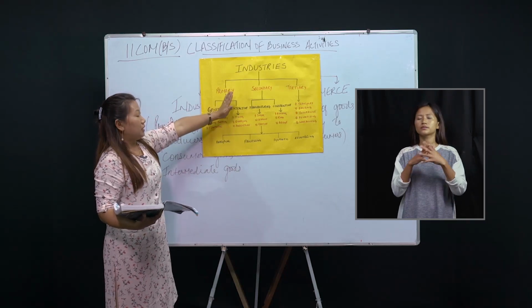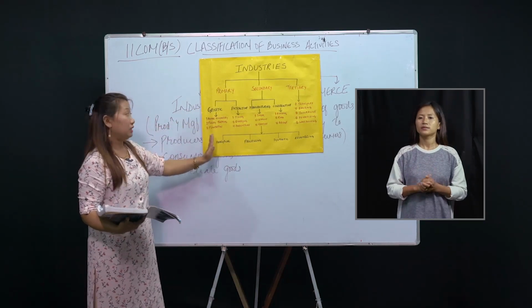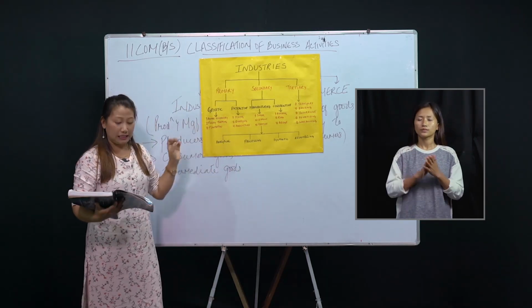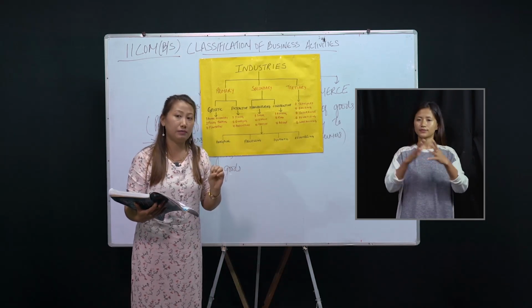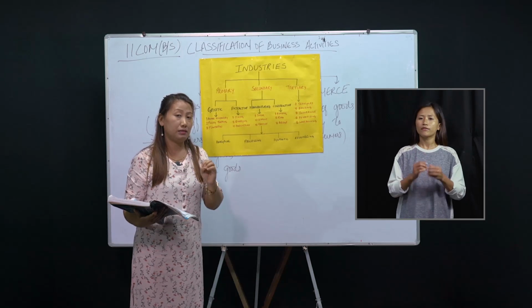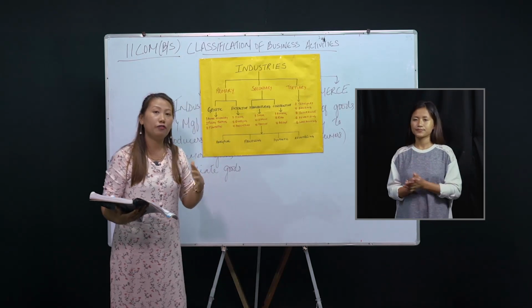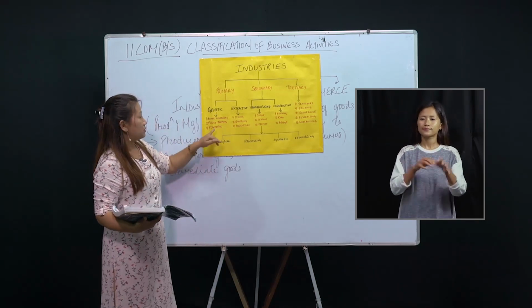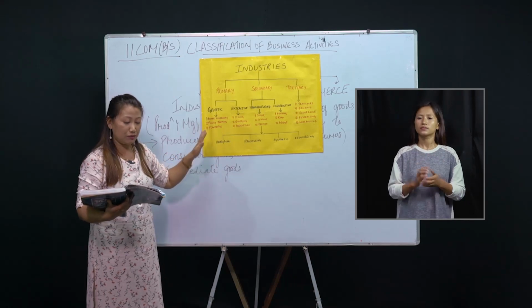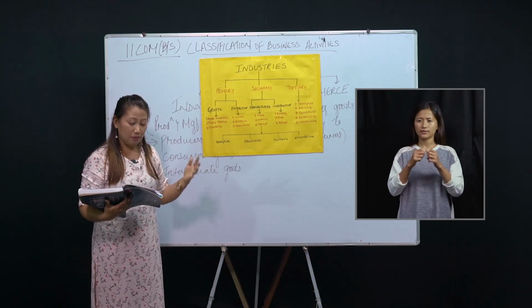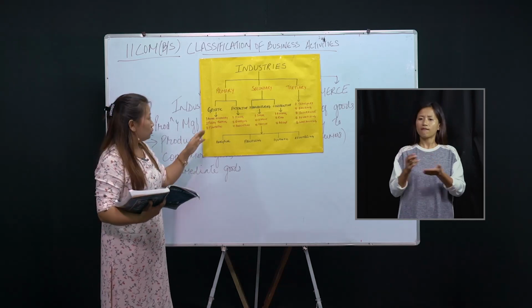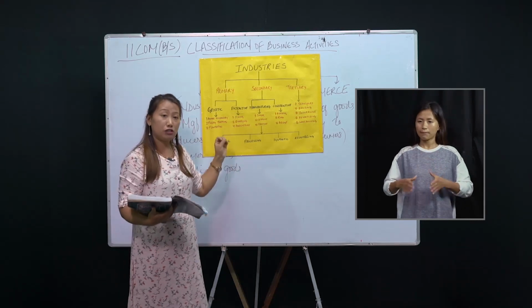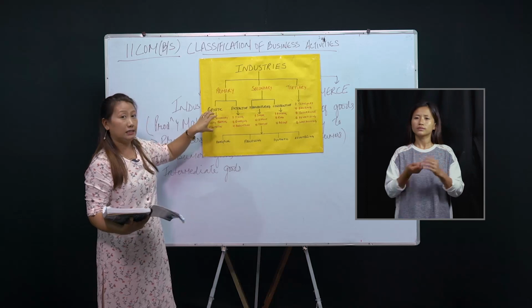So primary industry can be further classified into genetic industry and extractive industry. Now, genetic industry refers to breeding of animals and plants. That means reproduction and multiplication of plants and vegetation, or animals. Some examples are animal husbandry: cattle rearing, beekeeping, pig farming. Poultry farming, or plantations of trees, forests. All those things come under genetic industry.